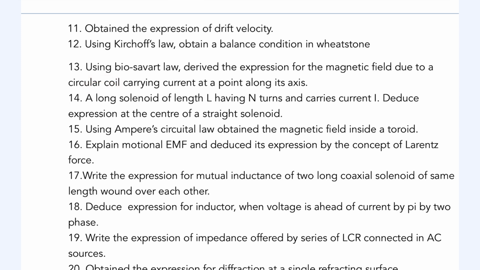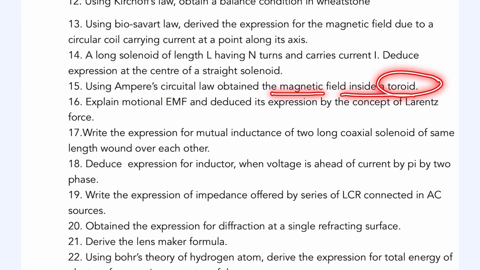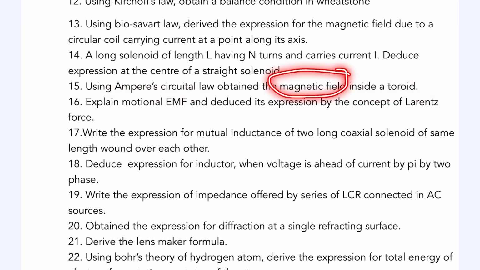Okay, next is for a long solenoid of length L having n turns and carrying current I, deduce the expression for the magnetic field at the center of the straight solenoid. So you have to find out the expression for the magnetic field. Next, using Ampere's circuital law, obtain the magnetic field inside the toroid. So you have to find out the magnetic field inside the toroid using Ampere's circuital law.